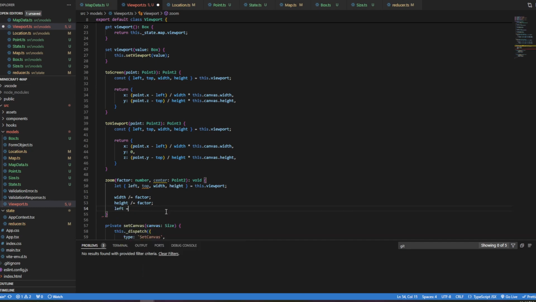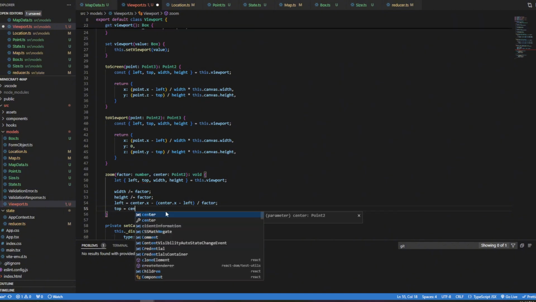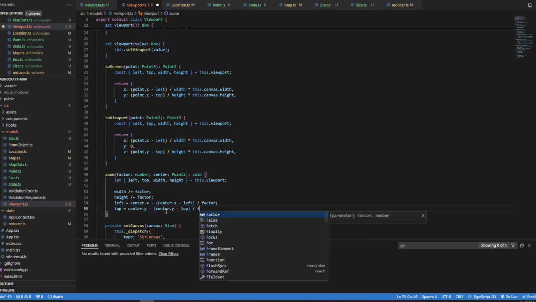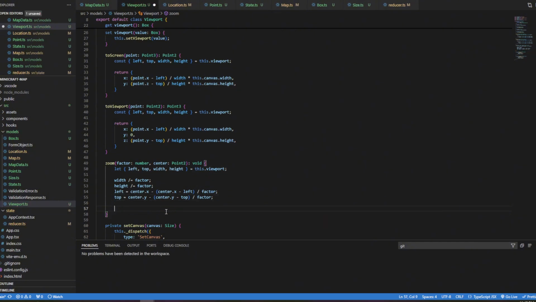Now we need to change the left and the top as well. So we're going to say left equals center dot x minus, center dot x minus left, and divide that by factor. Top equals center dot y minus, center dot y minus top. Oh, I forgot the open paren. That's why. Divided by factor. And then we're just going to set the viewport.